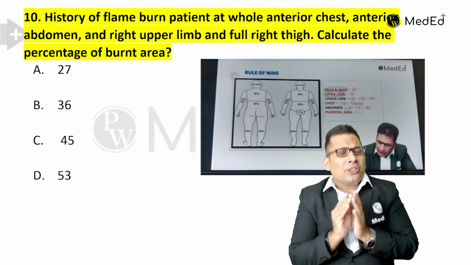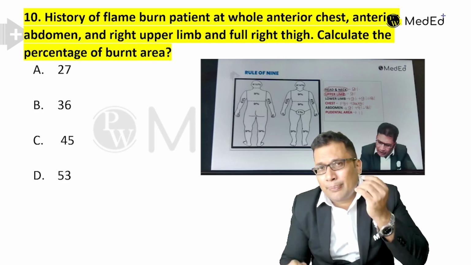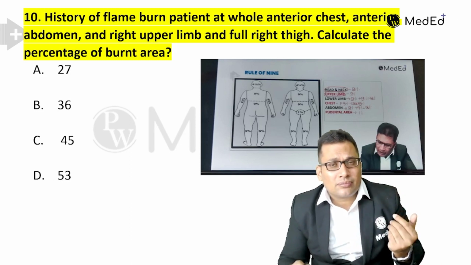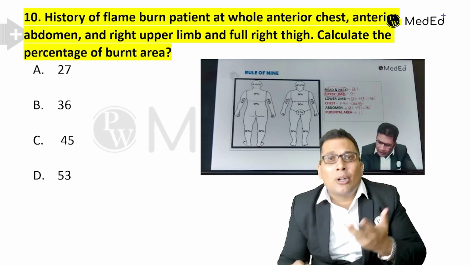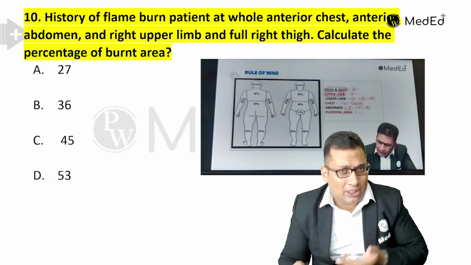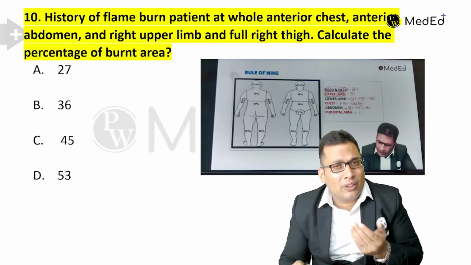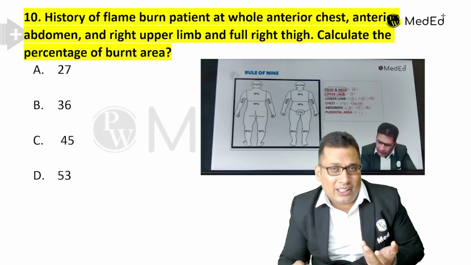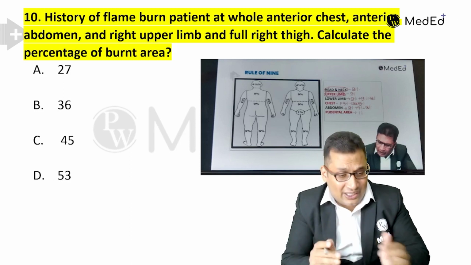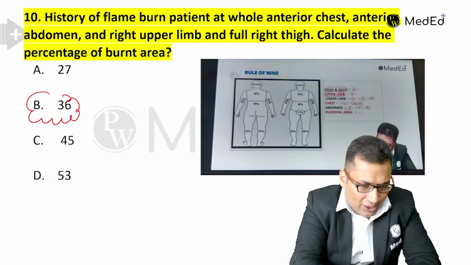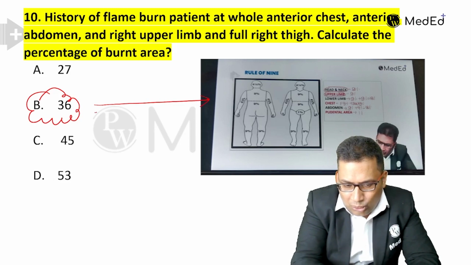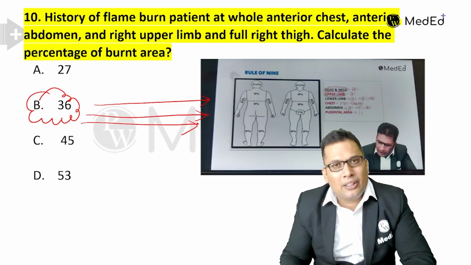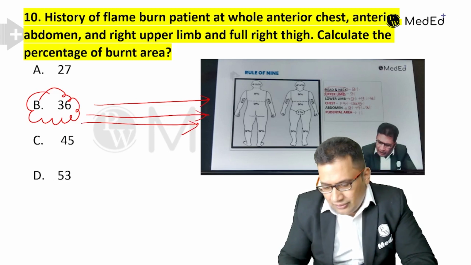Next, question number 10 is about burn injuries, like thermal death, hypothermia, hyperthermia, rule of 9, Lund and Browder formula, Parkland formula. One question usually comes from thermal injuries. Here, a case of flame burn injury: anterior chest, anterior abdomen, right upper limb, full right thigh. Approximately it is 36. To answer this question, you must know the rule of 9. It's clearly given in the rule of 9, and how it is applicable is in the recorded lectures.